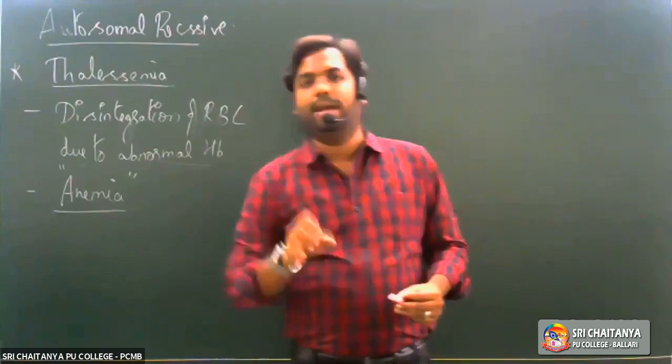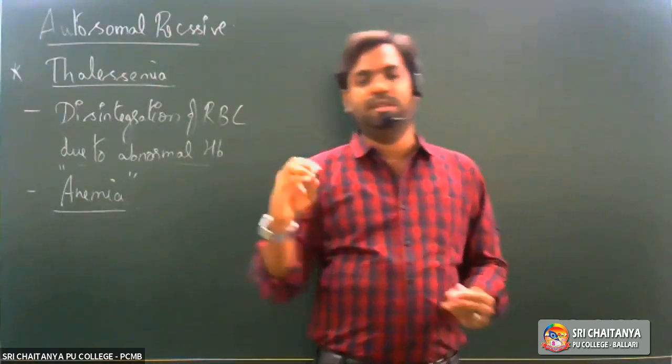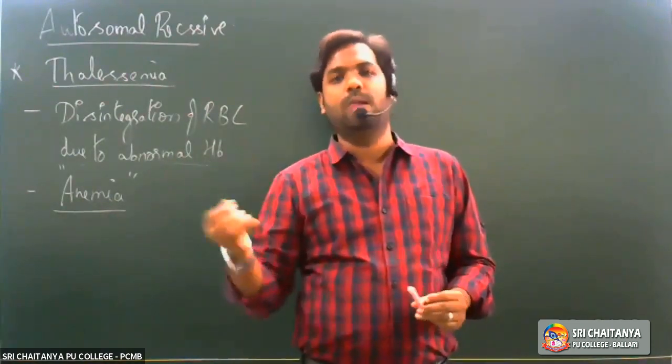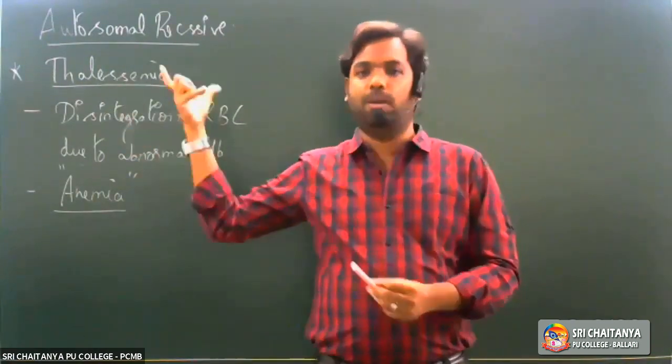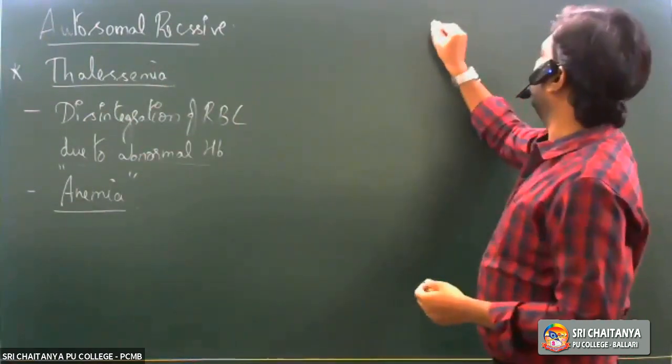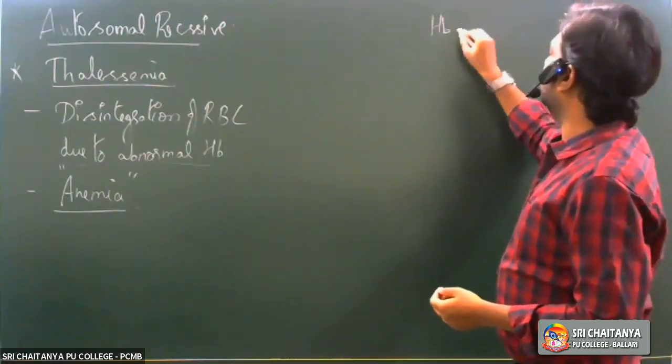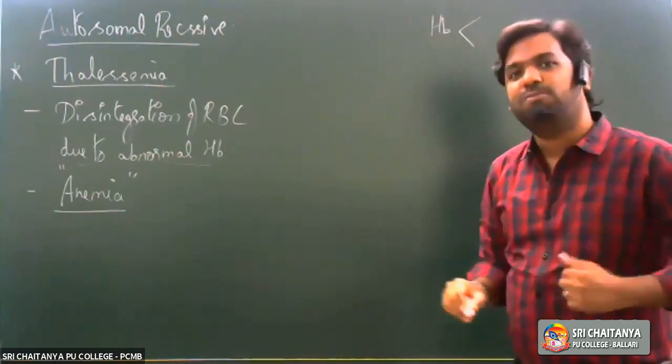If you could recollect what we saw in the previous session with regard to sickle cell anemia also, we were talking about how exactly a hemoglobin molecule is being formed, right? If you could remember, I told you that a hemoglobin molecule is made up of two different types of polypeptides.